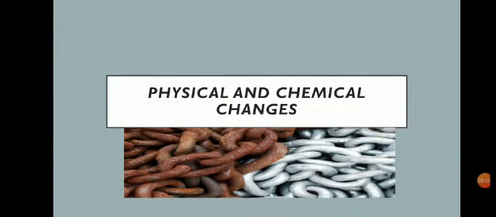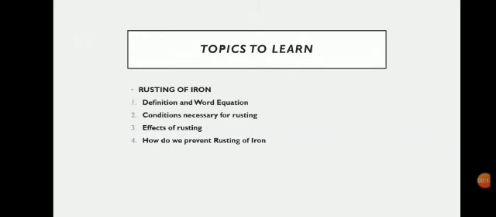Hello students. As we are continuing the chapter physical and chemical changes, today we will be learning a new topic of this chapter, that is rusting of iron. So what we are going to learn today, we will be learning in brief about rusting of iron.